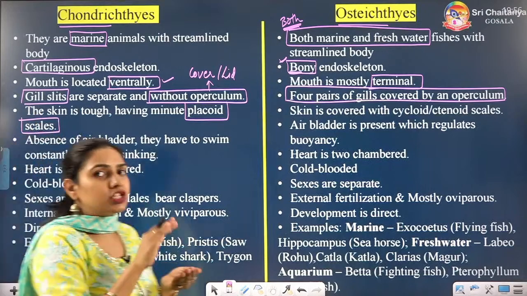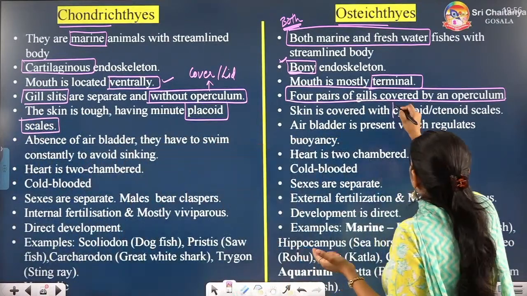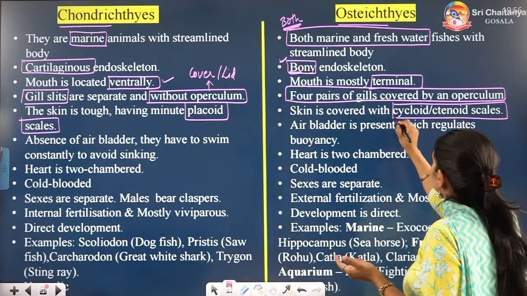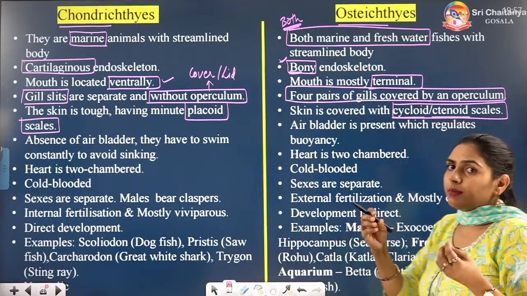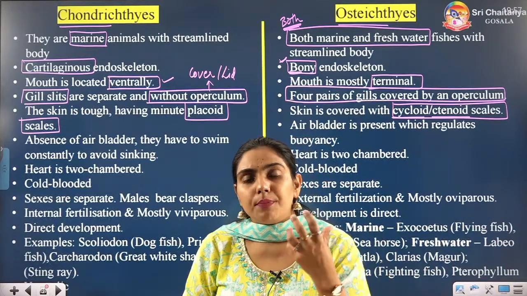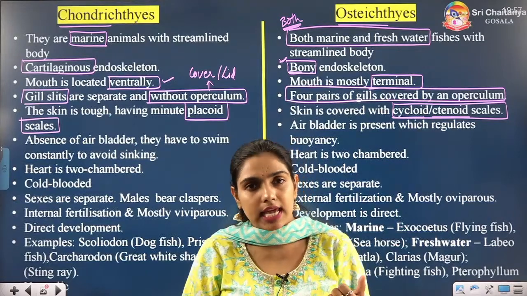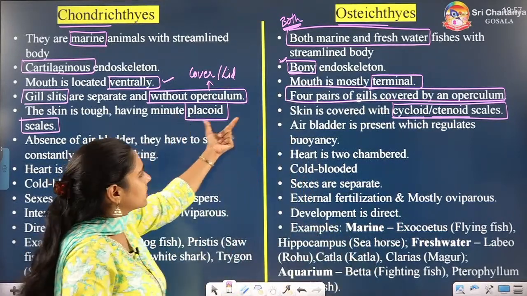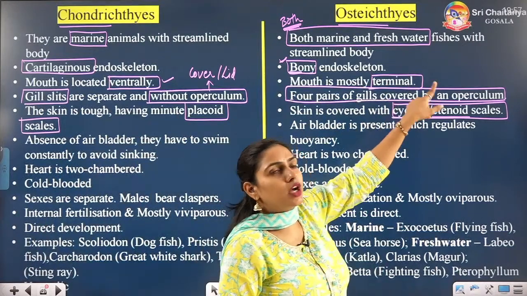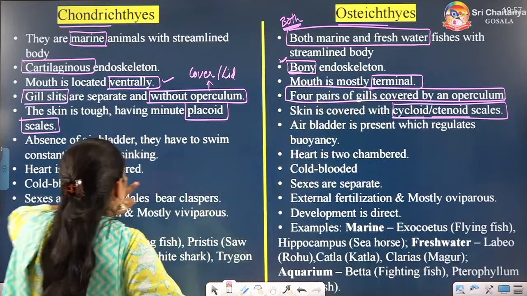Placoid scales. Fishes have scales on their body. Here, the type of scale is different. In Osteichthyes they can be cycloid or ctenoid. Beta, scales have different structures. So, depending upon the structure of scales, we have different names of the scales. Here they are placoid scales, here they are cycloid or ctenoid. You have to just remember this term. You don't have to go into the details.